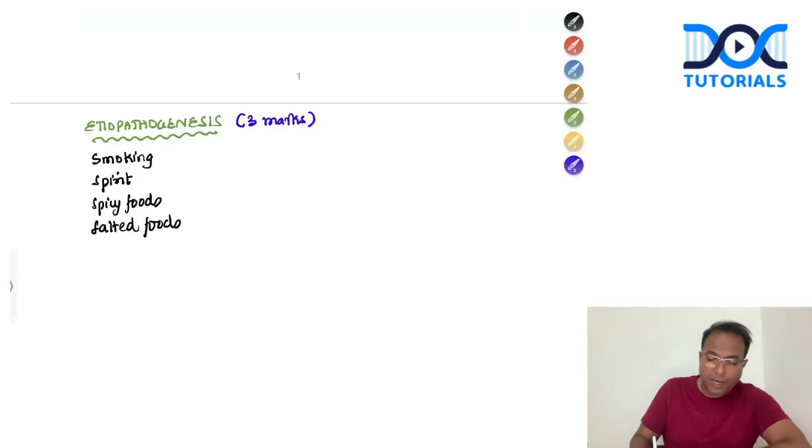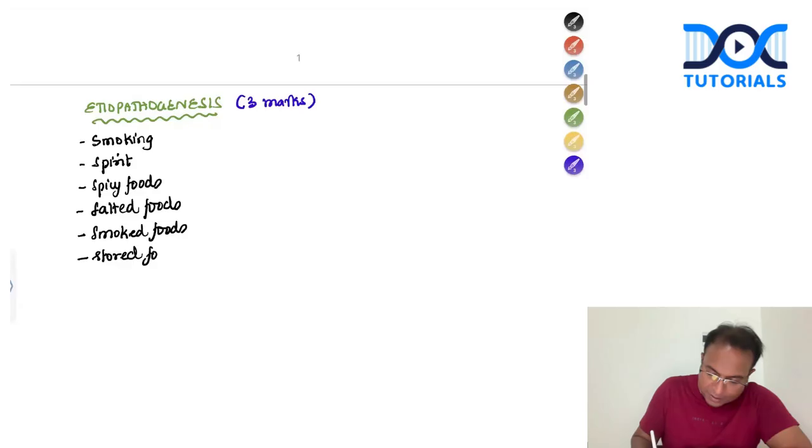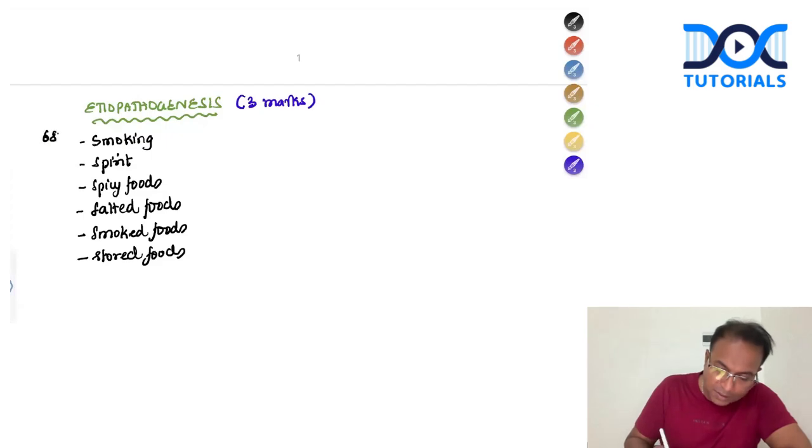This is going to carry only 3 marks, so be concise with this: smoking, spirit, spicy foods, salted foods, smoked foods, stored foods. So remember the mnemonic 6 S. The etiological factors are 6 S.